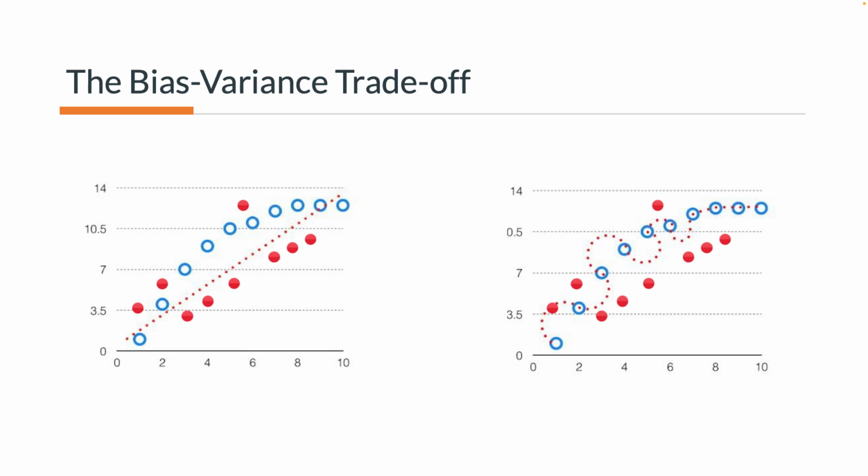Now imagine that at the right side, instead of using a straight line or a linear function, we use a function that connects all the dots in the training set together. With the training set, the loss is zero because we have captured all the target values. Now let's put the red dots, or the test set, on the diagram. You will see that again with the straight line, there is some loss.